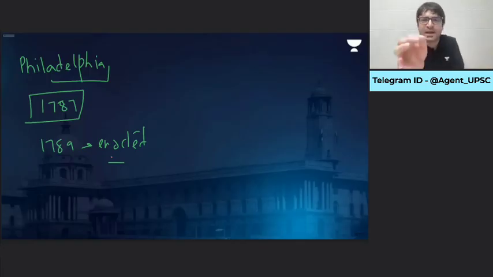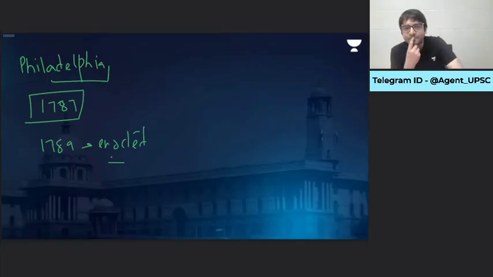For that, we need a document. That document became the Constitution. And that Constitution was adopted at Philadelphia in 1787. Yes, that kind of Constitution we don't have in India. That kind of agreement we don't have in India because India was already there. They had to create an entity, a political entity called United States of America. Our entity was already there, India. And the members of the Constituent Assembly were taken from different parts of the country. They created and drafted this Constitution.